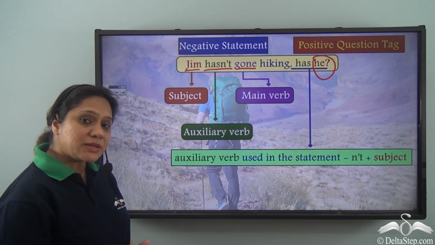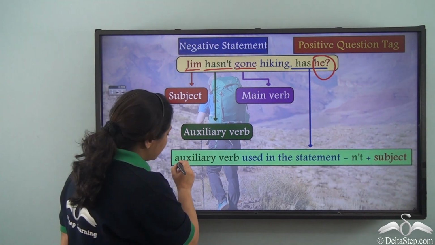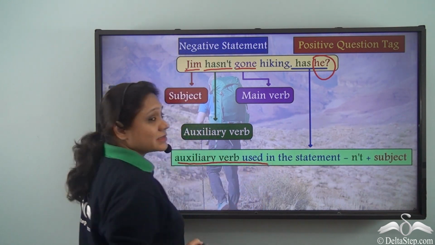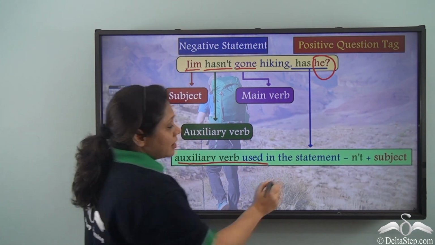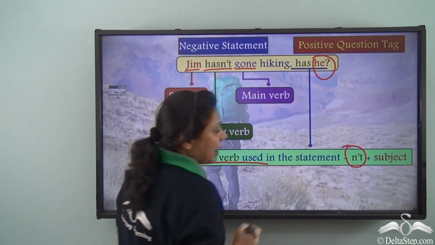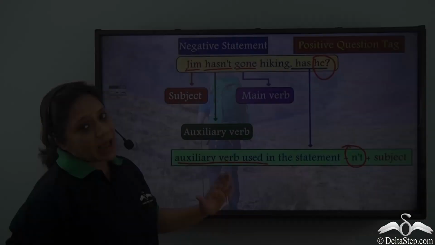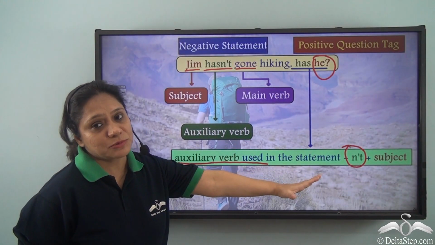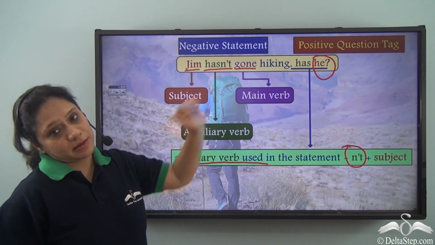And how have we formed this question tag? We have used the auxiliary verb in the statement, which is hasn't. We have removed the negative part, n't, and we have followed it with the subject, which is he in this case.